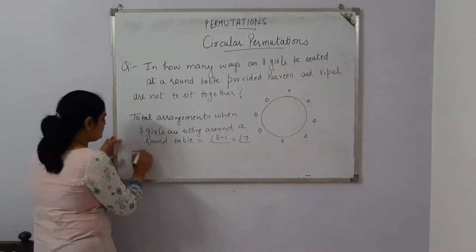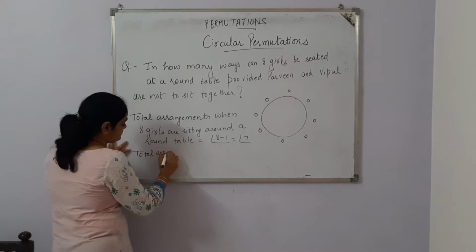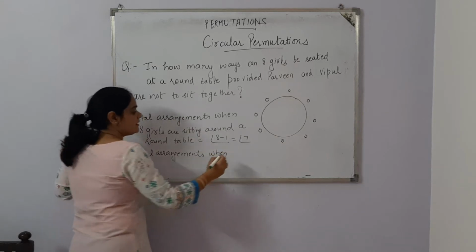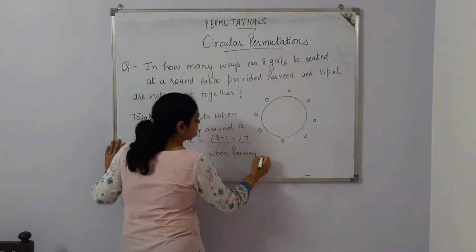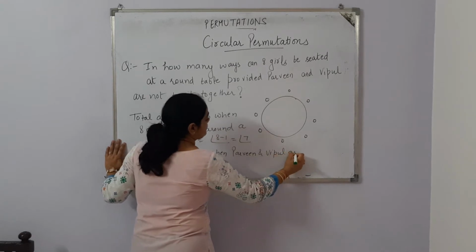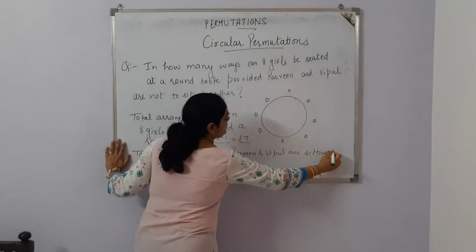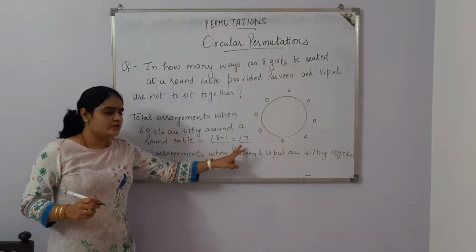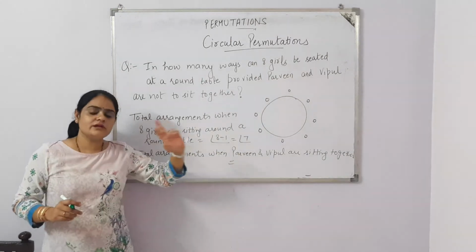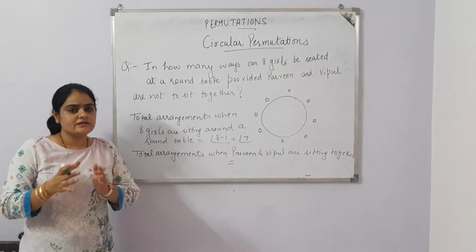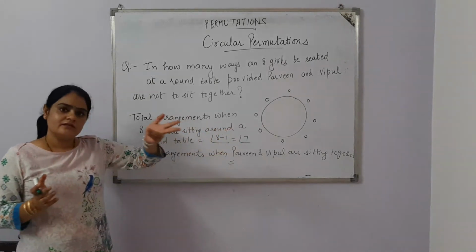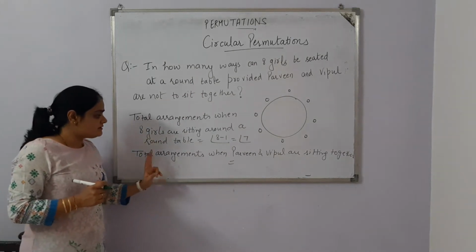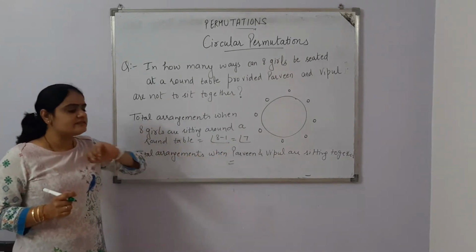Now the condition is total arrangements when Parveen and Vipul are sitting together. So from all cases we are going to subtract all cases when Parveen and Vipul are sitting together. Whenever they are sitting together, we subtract from all cases, and we'll get all the cases when Parveen and Vipul are not sitting together. So now we need to find all arrangements when Parveen and Vipul are sitting together.